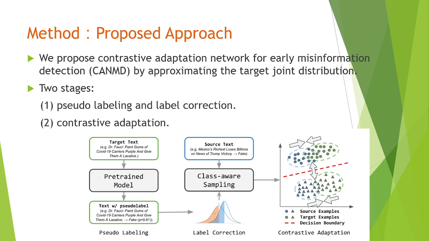First, pseudo-labeling and label correction, where we perform pseudo-labeling and correct the label distribution Q_Y in the target domain. And number 2, contrastive adaptation, in which we reduce intra-class discrepancy and enlarge inter-class discrepancy among examples from both domains. By leveraging pseudo-labels from the first stage, we estimate and minimize the discrepancy between conditional distributions P_XY and Q_XY.